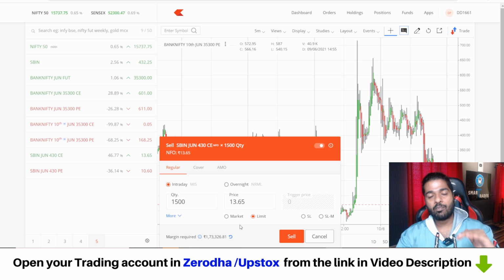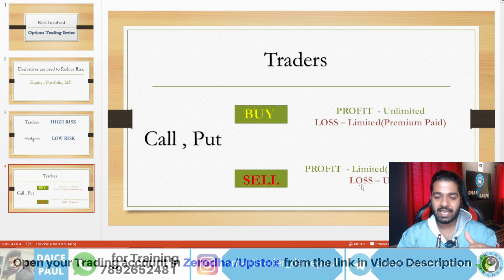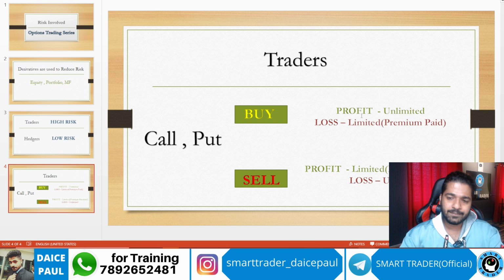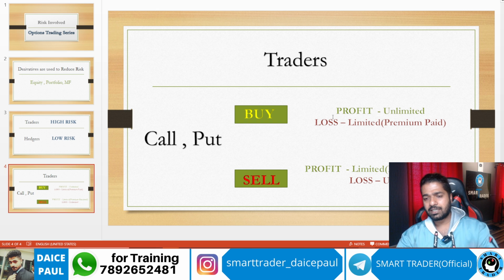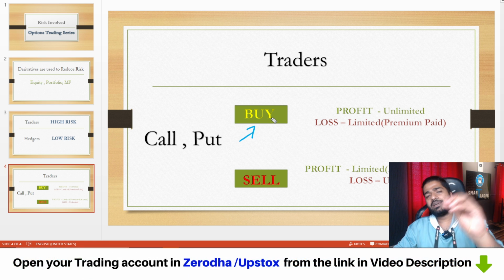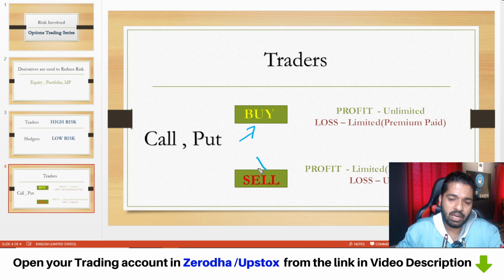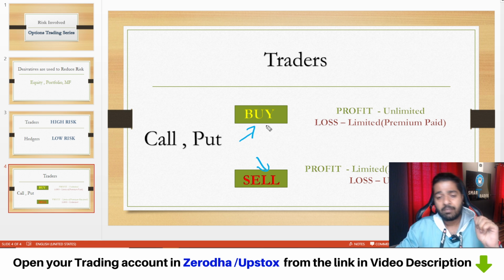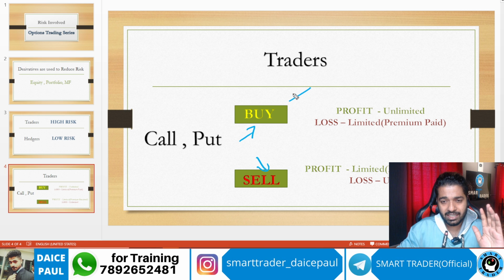So the risk is more in terms of selling. Okay, unlimited loss, profit is limited. But in terms of buying, profit is unlimited and the loss is limited. So that is the reason you see a lot of retail traders go and do buying, because from 20,000 I can make money, whereas I have to put 1,70,000 to get the maximum, which is 20,000. Maybe I make 5,000, 2,000, 1,000. But here this guy is making quickly, right? So that is the reason many traders are attracted and go towards buying.